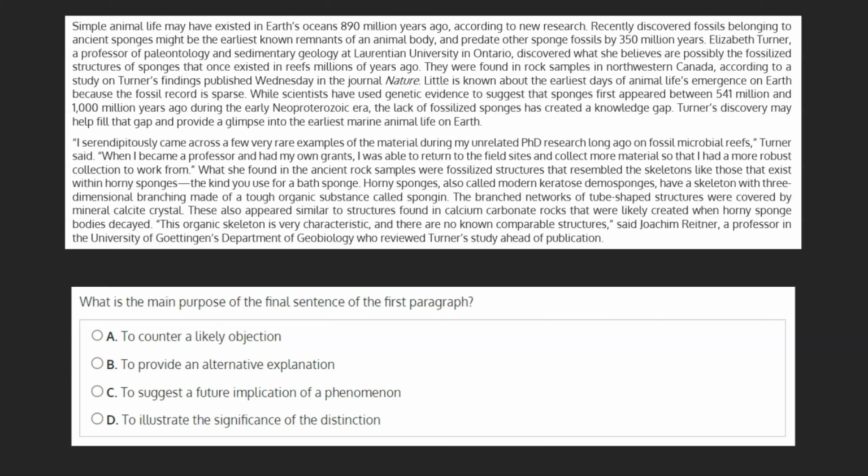to get the full context. While scientists have used genetic evidence to suggest that sponges first appeared between 541 million and 1,000 million years ago, the lack of fossilized sponges has created a knowledge gap. Turner's discovery may help fill that gap and provide a glimpse into the earliest marine animal life on Earth.